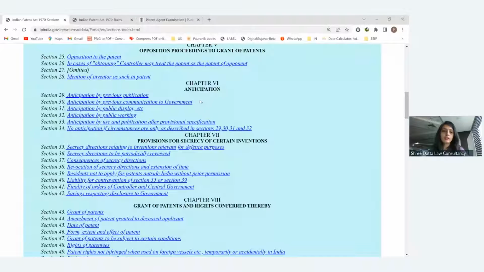Then if we have previously communicated anything to the government by way of any exhibition or conference, any government conference or symposium, and at that time we disclosed our invention or research work, then what happens to our invention, whether it is treated as a disclosure or not. That provision is also given. Then in public display, you have presented your model or prototype in front of any conference, seminar or webinar, to the government or any other authorized body. So in that also there are provisions.